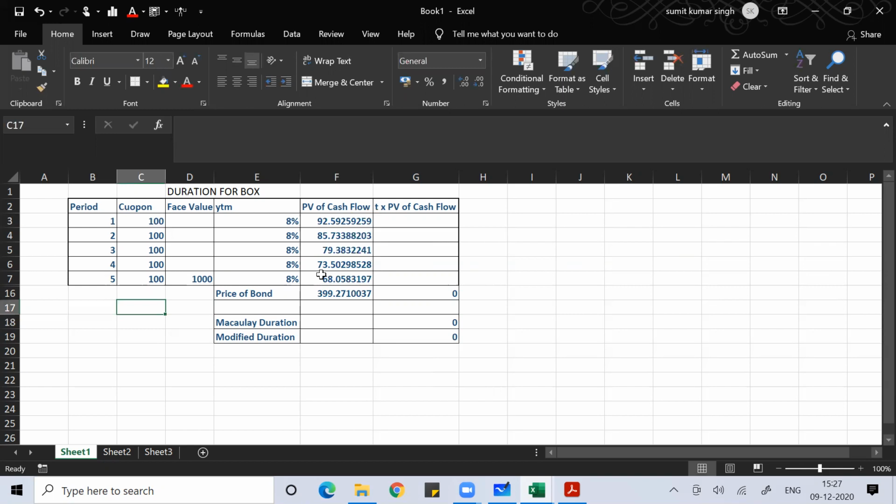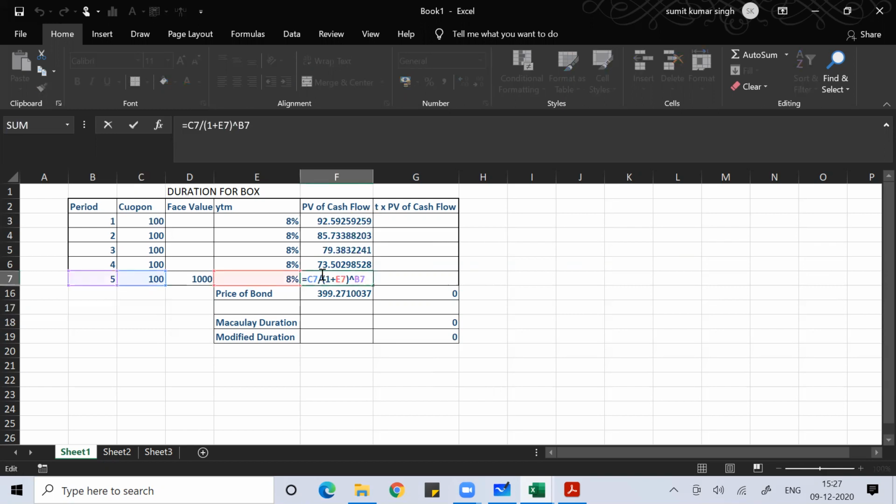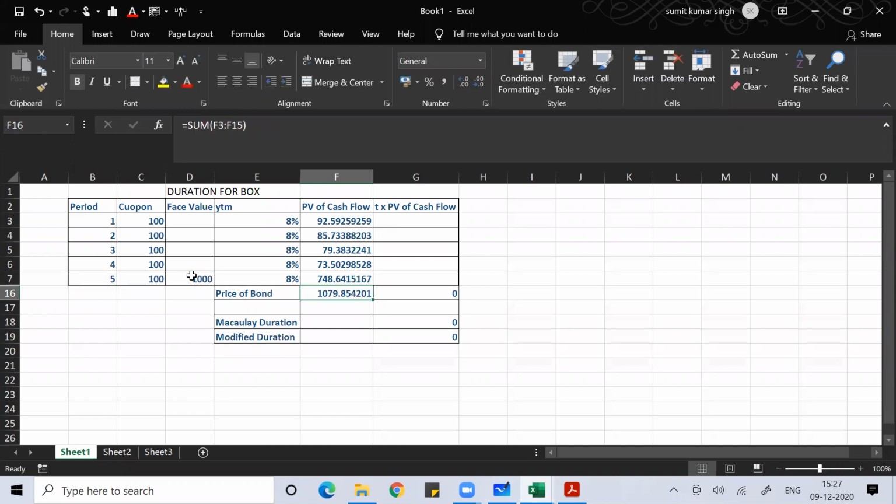In the last year, what do you do? Here, take both, because in the year when it is maturing, you're getting both the coupon and the face value. So take the coupon and the face value. With this, you will get the price of the debt instrument. So this is the price, but the price is already given, so we cannot use it.